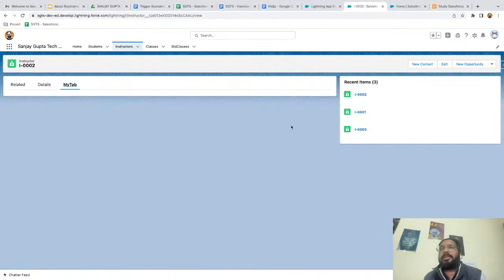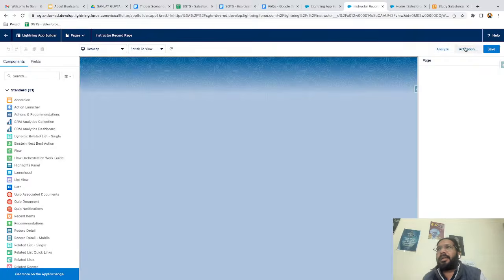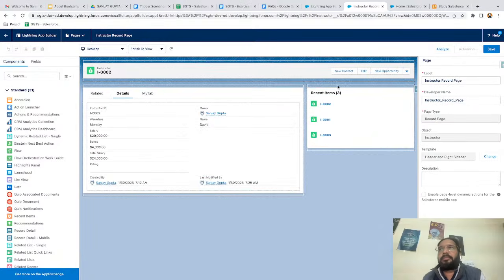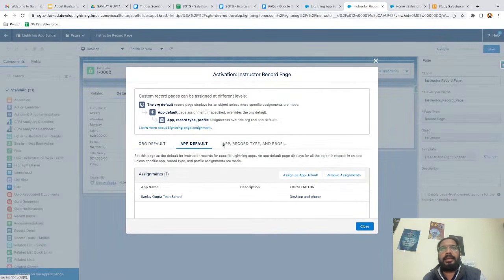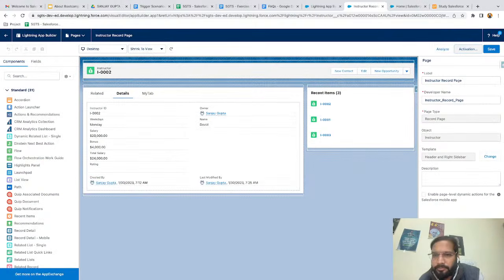So let's say I just saved it. And if I want to change the settings, I can edit it and click on this activation. And from here, anytime I can add and remove. So you can see you can remove this assignment and you can add it according to profile, record type, etc.